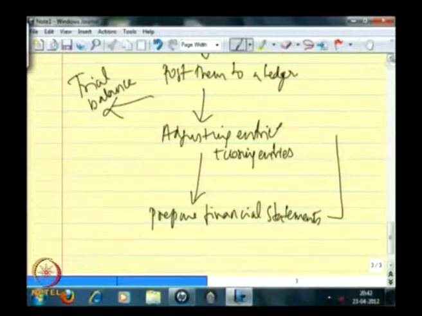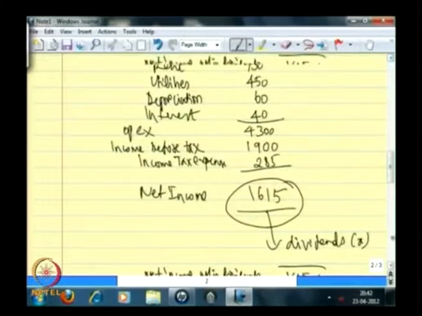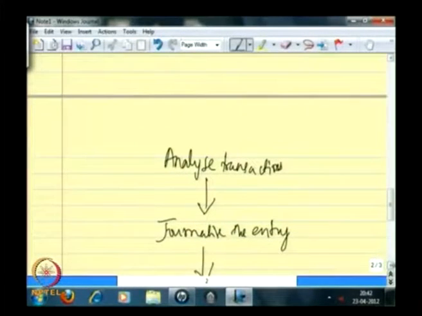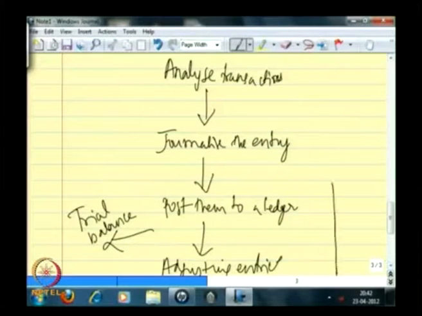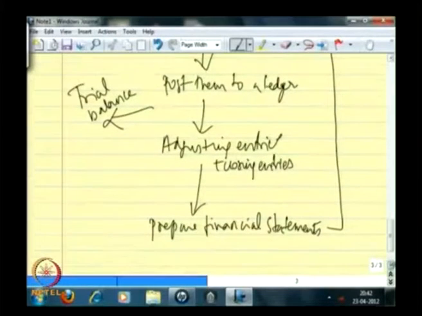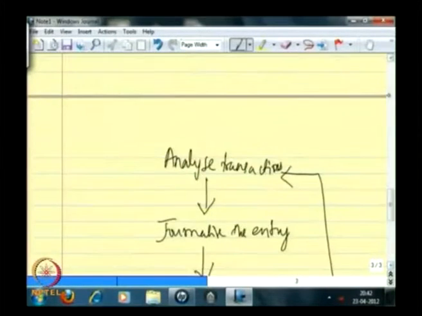So, after an accounting cycle is over, what happens next? The same process gets repeated. Your closing balance at the end of an accounting period becomes the opening balance, and then you have transactions.